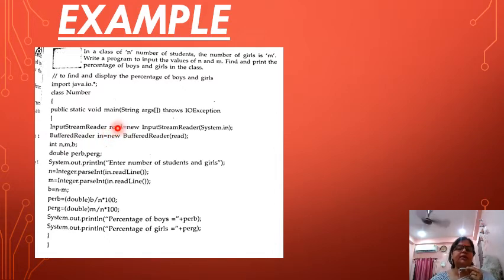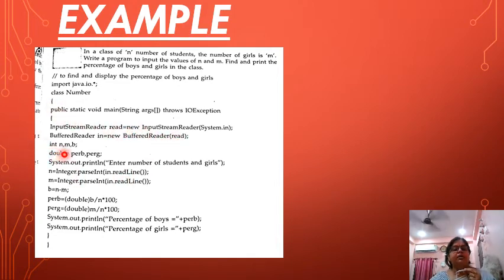Then InputStreamReader read. This is a variable. It can be anything in alphabets. InputStreamReader System.in. We have learned three types of streams. The first stream is System.in. Then BufferedReader. Here temporary memory is created in a variable in new BufferedReader, which has been taken from your InputStreamReader. We have taken this BufferedReader from this InputStreamReader.